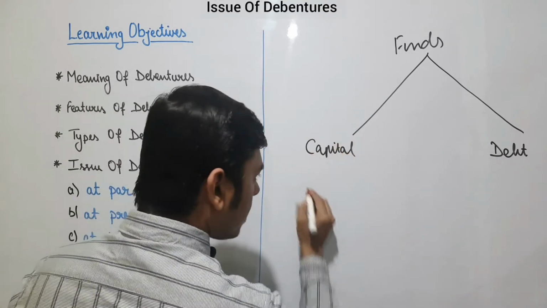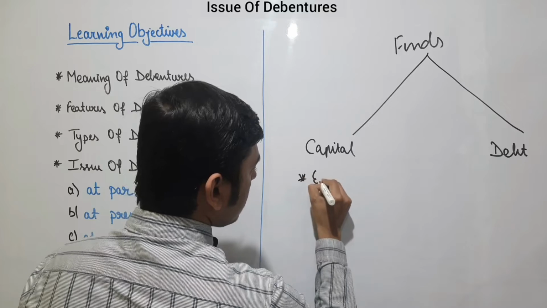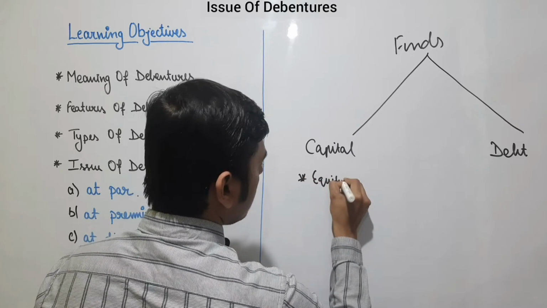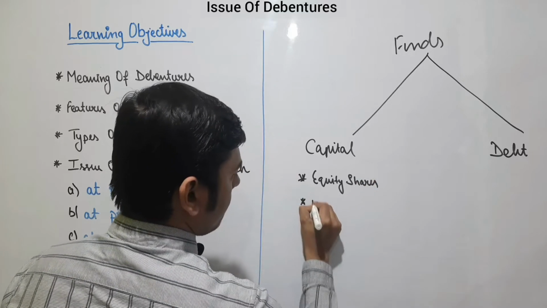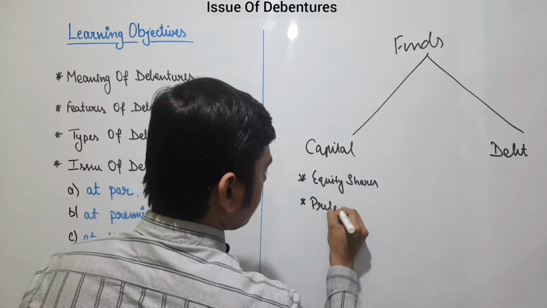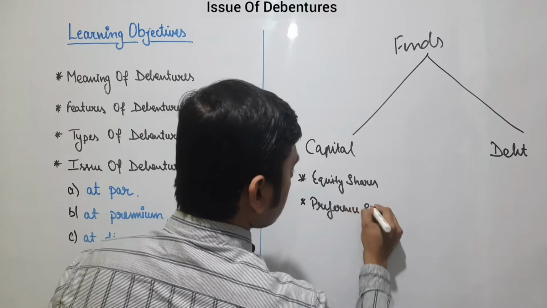Capital includes equity shares or preference shares.